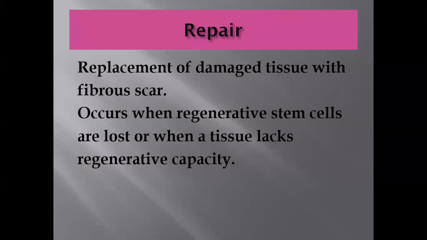At other times, all the labile cells are destroyed due to extensive injury. When due to the extensive injury all the stable cells are not there, then again repair takes place.